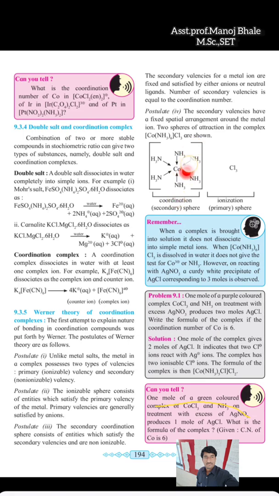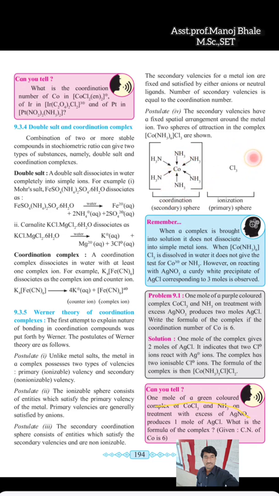That means this sphere, inside of the square bracket, has three names: the coordination sphere, the secondary sphere, and the non-ionizable sphere.